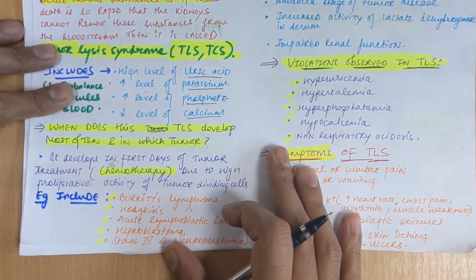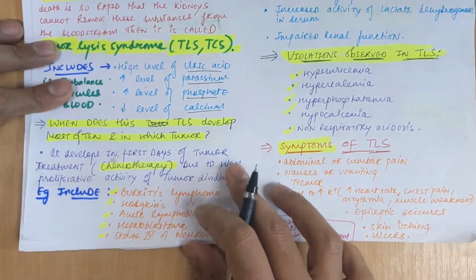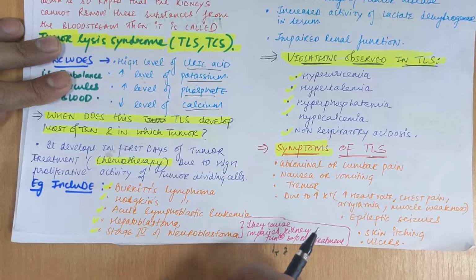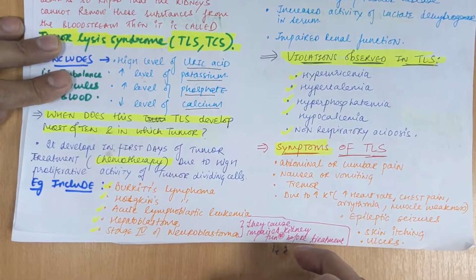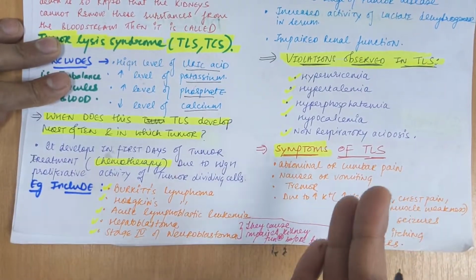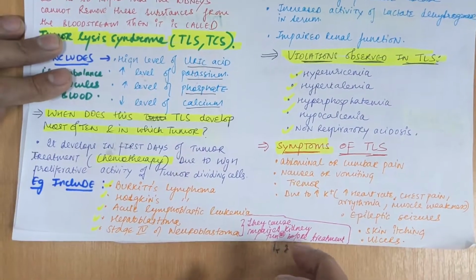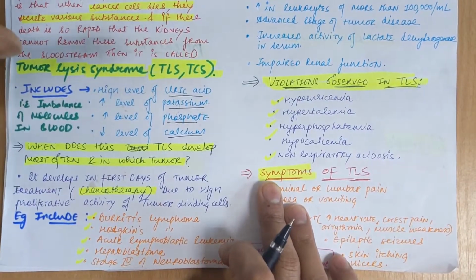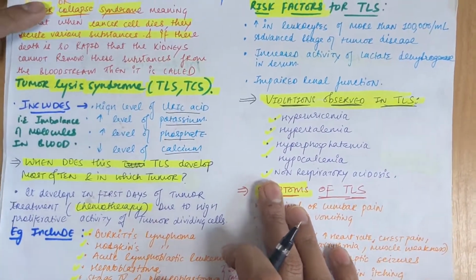The most common tumors in which this develops are Burkitt's lymphoma, Hodgkin's lymphoma, acute lymphoblastic leukemia, which is a blood cancer, hepatoblastoma, of the liver, and stage 4 neuroblastoma. The last two cancers, hepatoblastoma and neuroblastoma, cause impaired kidney function before the treatment. So in these cancers, tumor lysis syndrome may develop before chemotherapy or anti-tumor therapy. The kidney is impaired before the treatment, so the kidney is not able to filter the molecules or toxic substances. So the main concept is this.